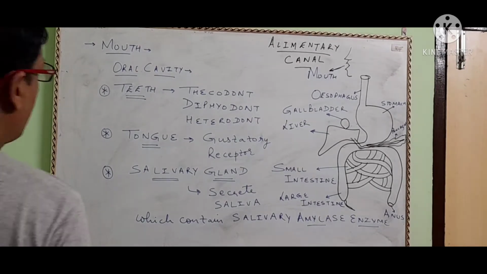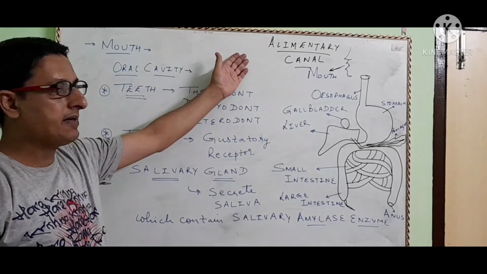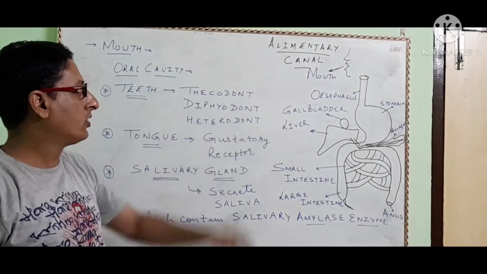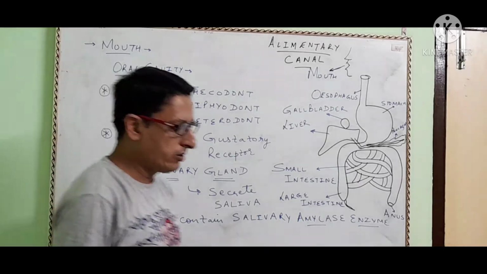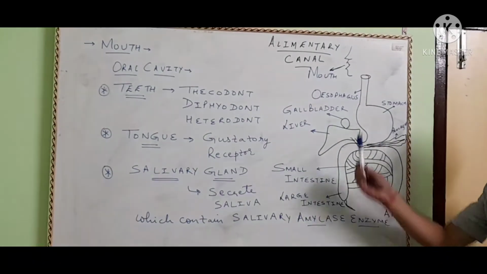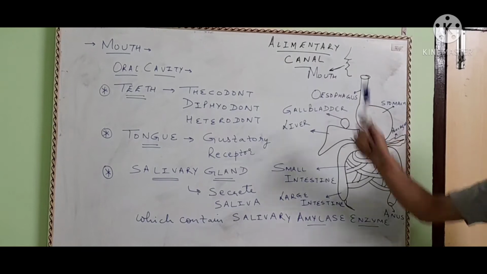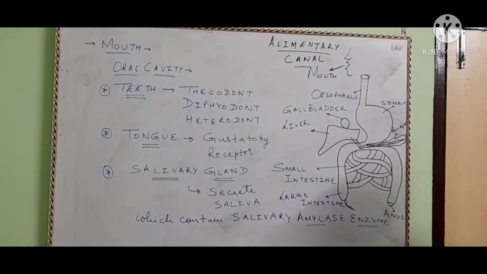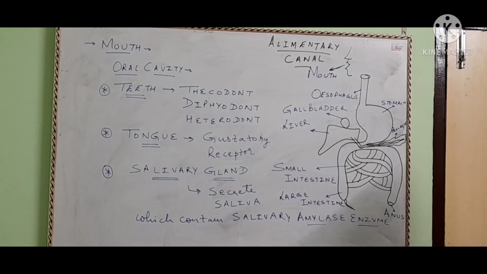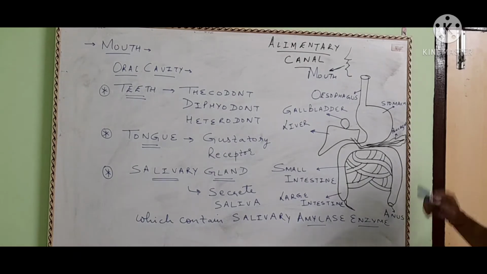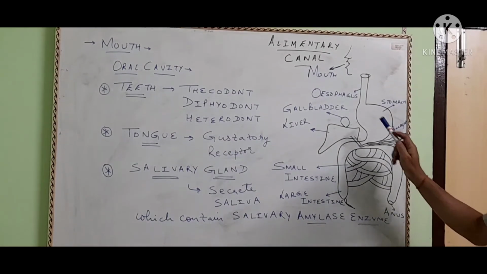Okay children, now first we will discuss the alimentary canal. Just now I told you that in human beings for holozoic nutrition there is an alimentary canal. This alimentary canal is approximately 9 meters in length, which begins from the mouth and ends in the anus. I have drawn a diagram to represent it.